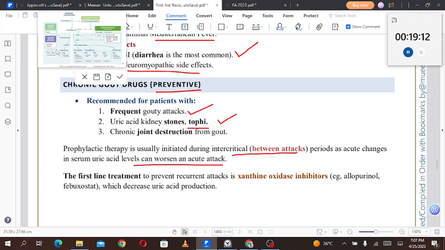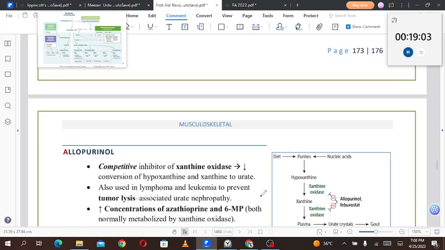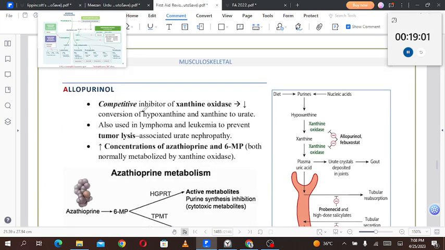The first line treatment to prevent recurrent attacks is a xanthine oxidase inhibitor, for example allopurinol or febuxostat, which decreases uric acid production. So let's talk about allopurinol. It is a competitive inhibitor of xanthine oxidase, decreasing the conversion of hypoxanthine and xanthine to urate.